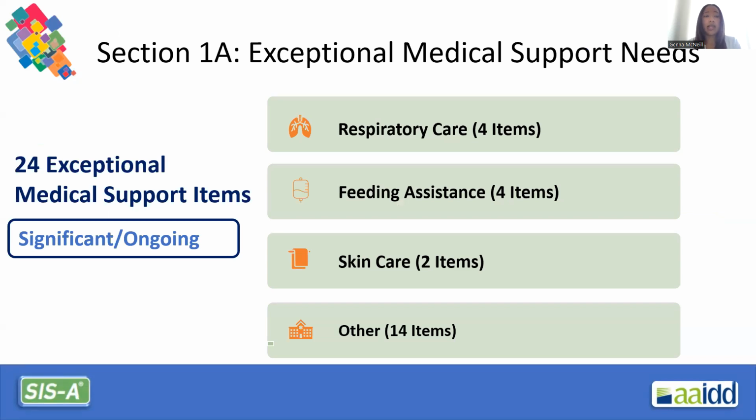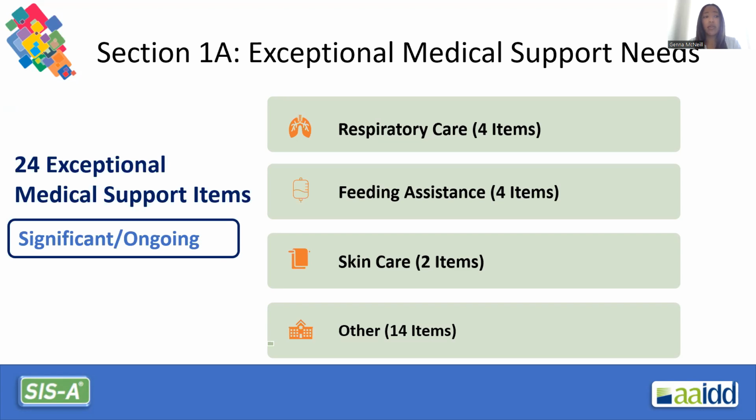Section 1A, exceptional medical supports, has 24 medical items, and we want to focus on significant, ongoing, recurring, exceptional medical support needs. The first 4 items in Section 1A are under respiratory care. An example would be the support needed for inhalation and oxygen therapy.